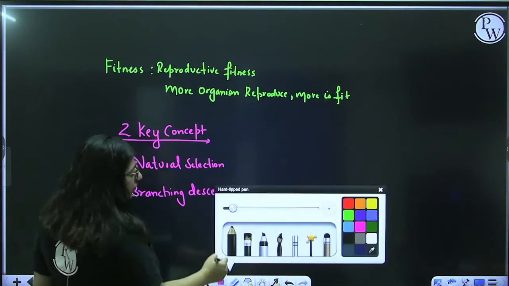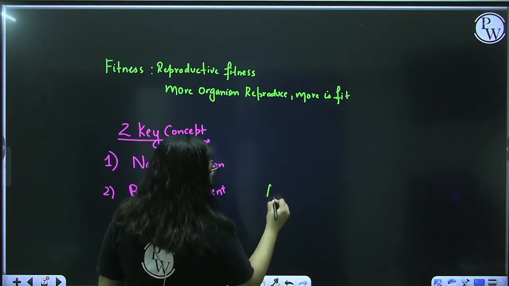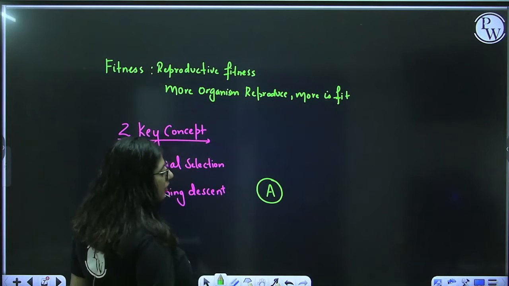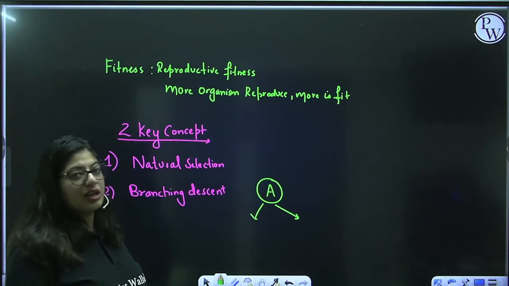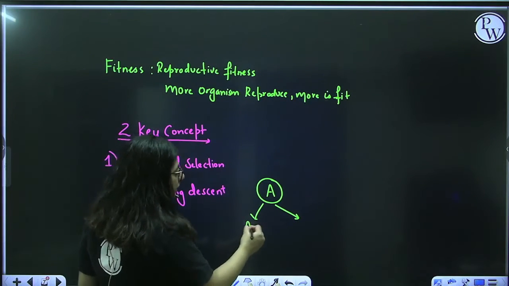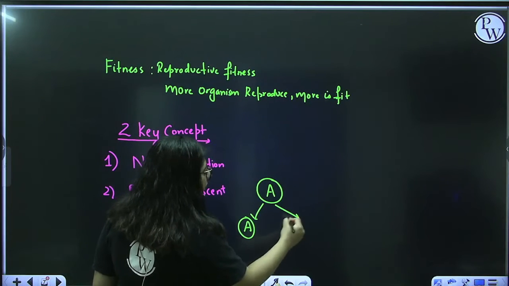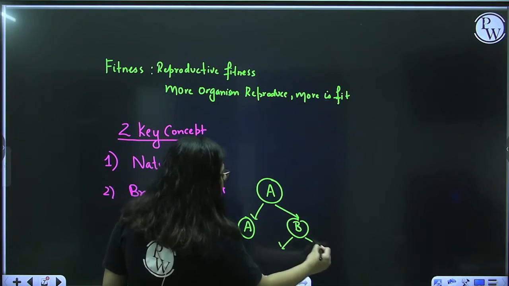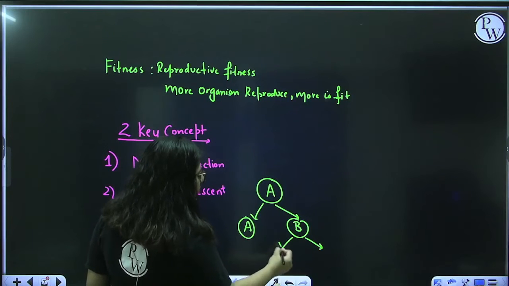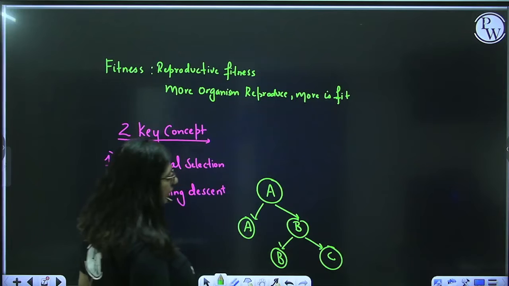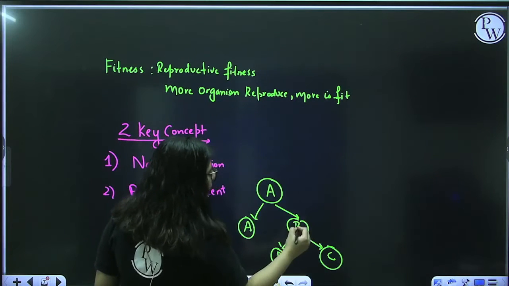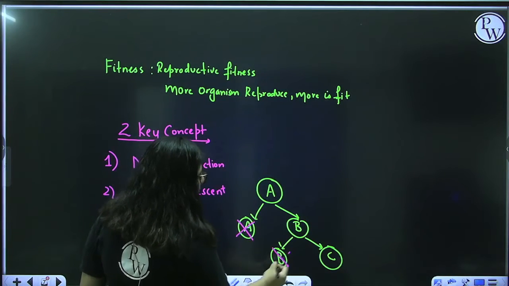So he said that always the organisms are of the A species type. Whenever there is a change in environment, they have built-in characters which change them. Some remain A only, others become B. Now again the same thing happens over time. B remains B, and some change into C. So always one of them is naturally selected, the other is removed.